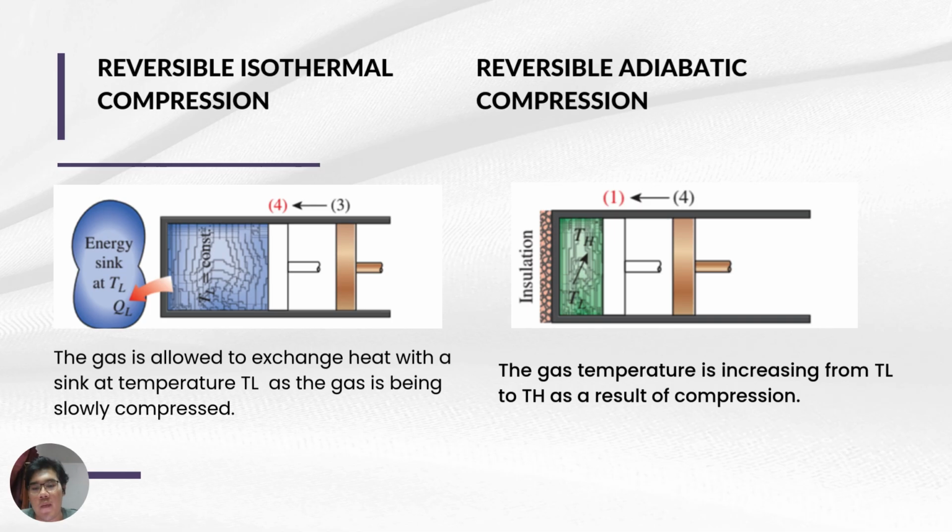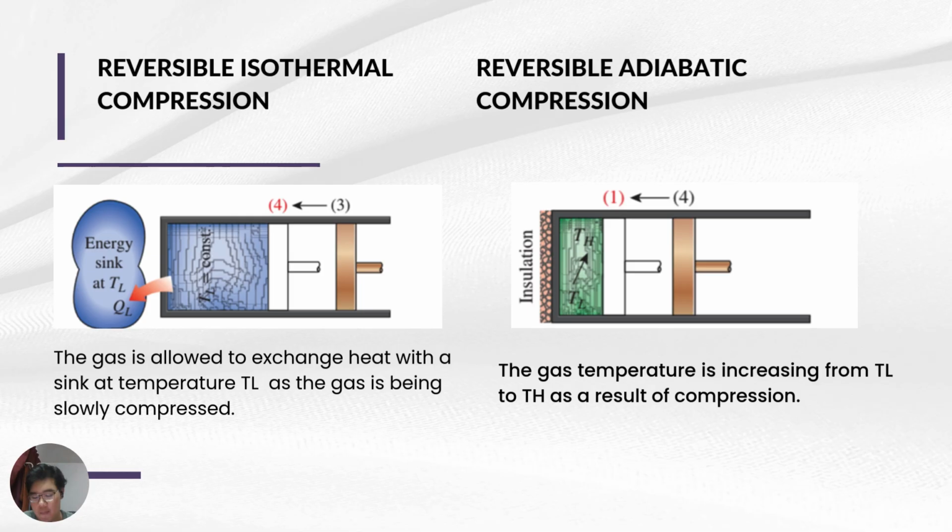And then we have reversible isothermal compression. The gas is allowed to exchange heat with the sink at temperature TL as the gas is being slowly compressed. So the surroundings are doing work on the system and heat is transferred from the system to the surroundings reversibly such that the gas temperature remains constant at TL.